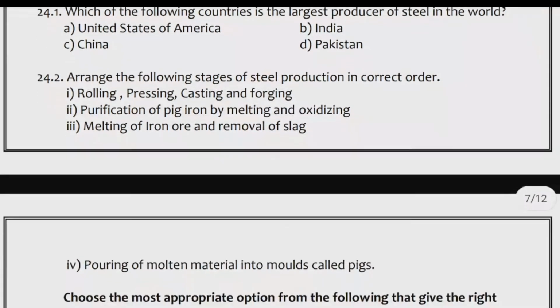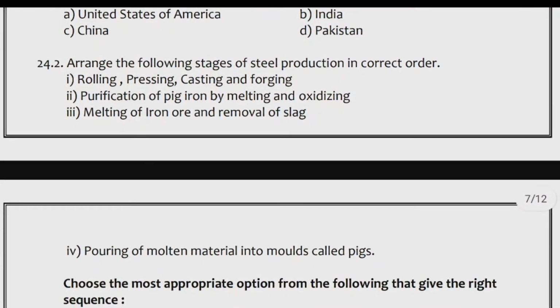24.2. Arrange the following stages of steel production in correct order. 1. Rolling, pressing, casting and forging. 2. Purification of pig iron by melting and oxidizing. 3. Melting of iron ore and removal of slag. 4.